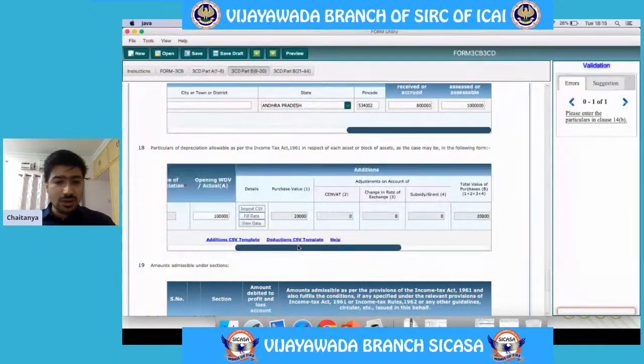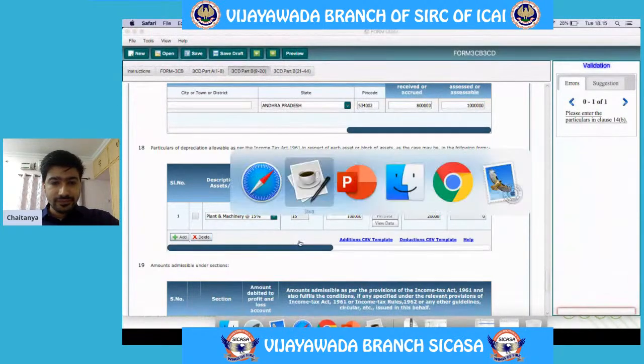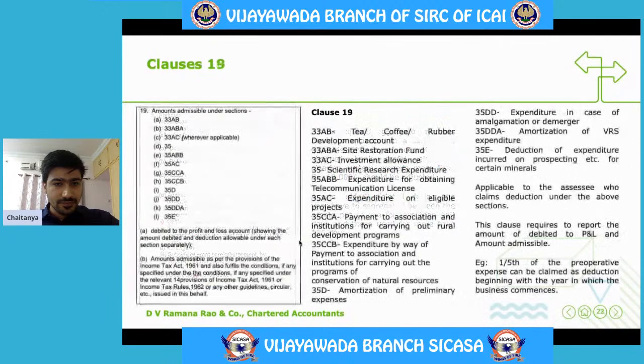Apart from this, all other categories of assets, say apart from plant and machinery, computers, windmills, etc., as the case may be, are required to be mentioned here. Amounts admissible under section 33AB, 33ABA, 33AC, so on and so forth. We will understand each and every section here.